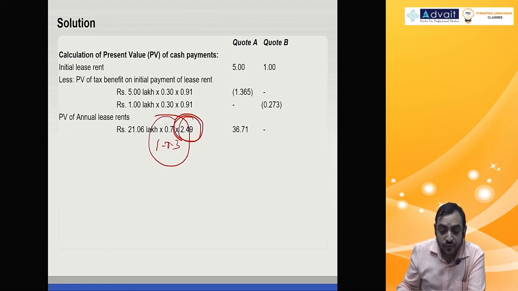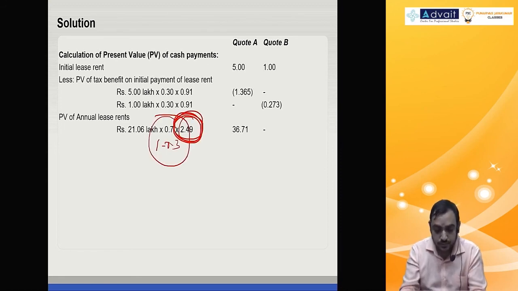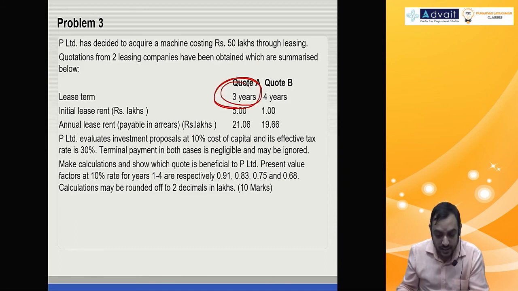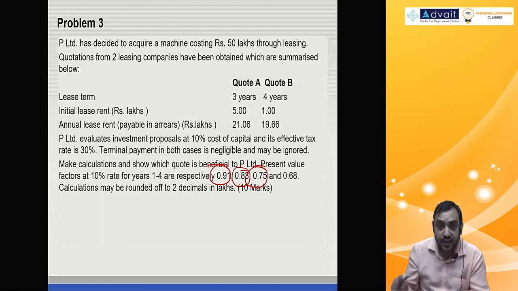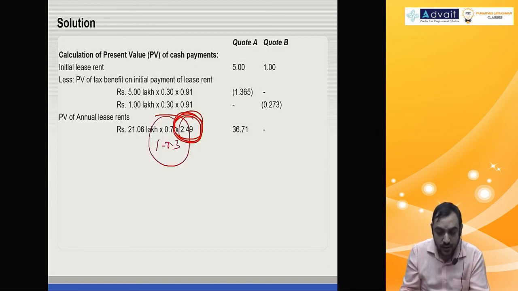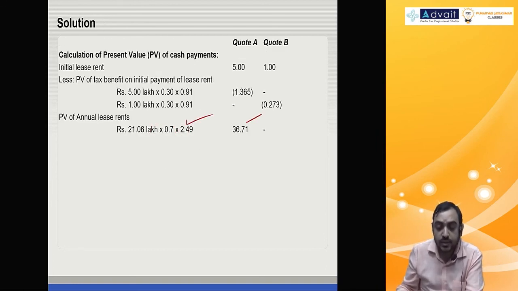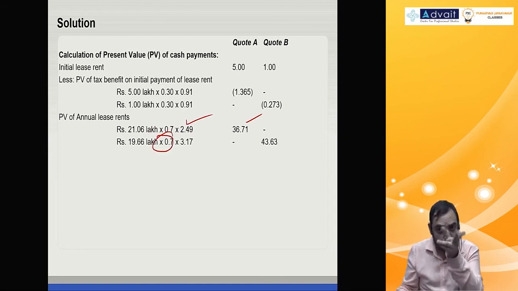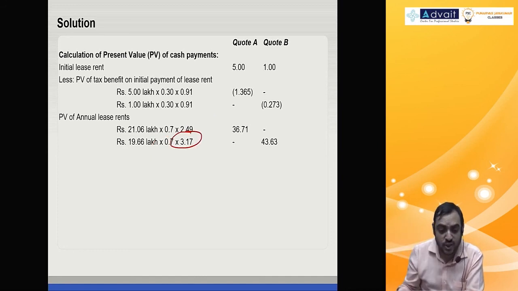And annuity factor for how many years? 3 years, that is 0.91, 0.83, 0.75. Add all the 3, you get 2.49, 36.71. Then 19.66 into 0.7, 1 minus tax rate, 1 minus 0.3 is 0.7. Then add all the 4-year discounting factors, you get 3.17. This is the cash flow, net total payment.